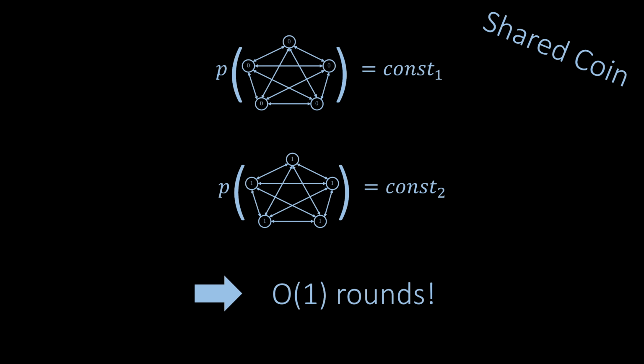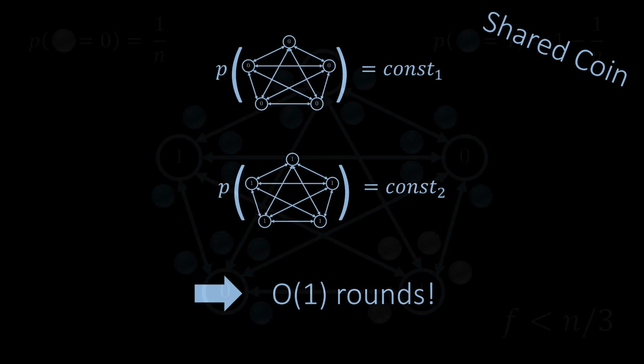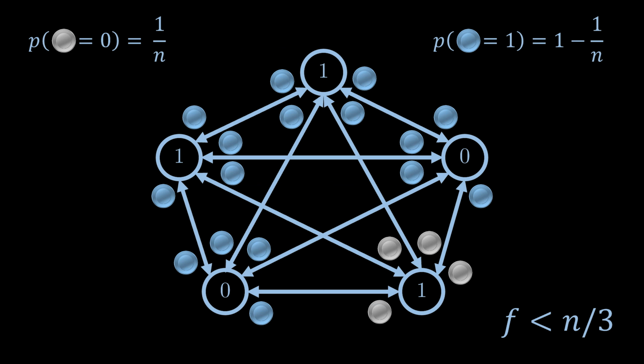But how can we build a shared coin? Clearly, a shared coin is nothing but another distributed algorithm. Since the coin toss must be random, it is clear that the algorithm involves the use of randomness at the nodes. We will now try to build a shared coin. In our algorithm, each node starts by flipping a biased coin. The probability of getting a 0 is only 1 over n, that is, most coin tosses will likely result in a 1. In the example here, only the node in the lower right got a 0.